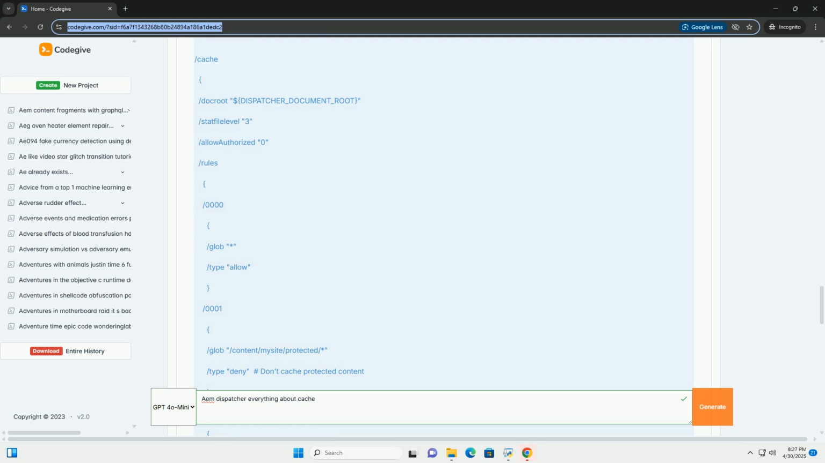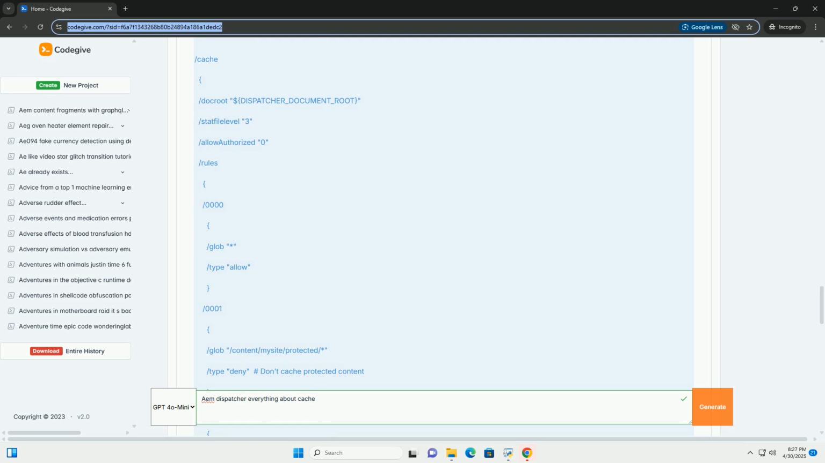/0003 allows caching of all .json files and sets a TTL, time to live, of 600 seconds, 10 minutes. After 10 minutes, the cached JSON file will be considered stale and the dispatcher will fetch a fresh copy from the AEM publish instance. The cache is not refreshed until the TTL has passed. This is useful for content that updates relatively frequently but doesn't need to be immediately up to date. Note: the dispatcher module needs to be configured to support the TTL feature.